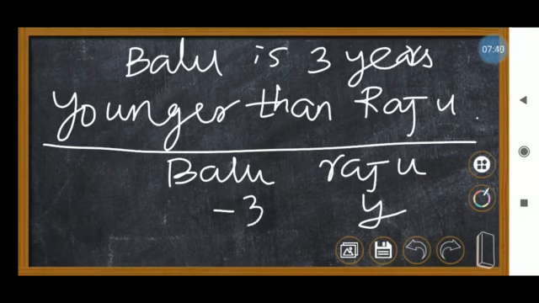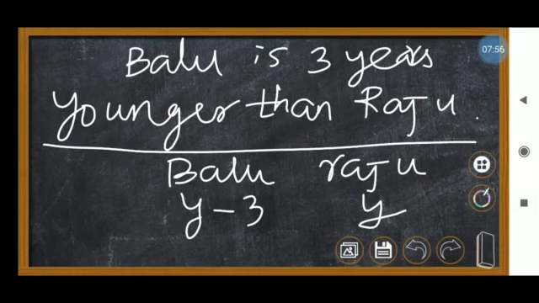So y minus 3. Can you understand? If Raju's age is y, Balu's age is y minus 3.